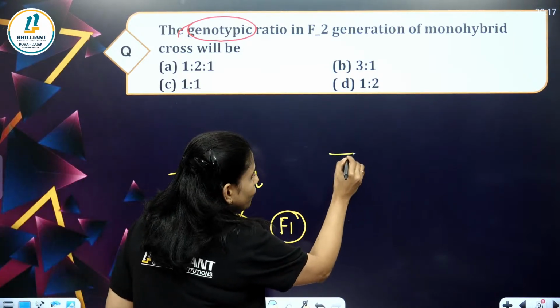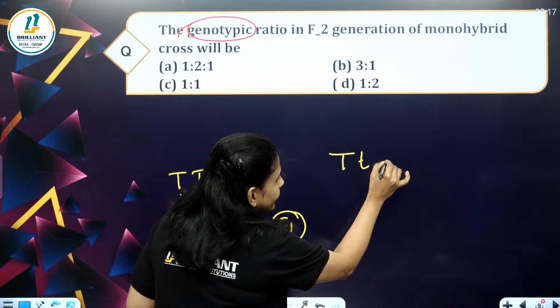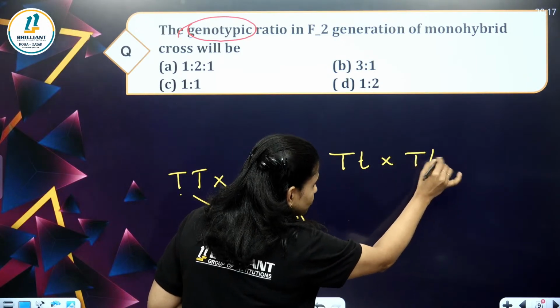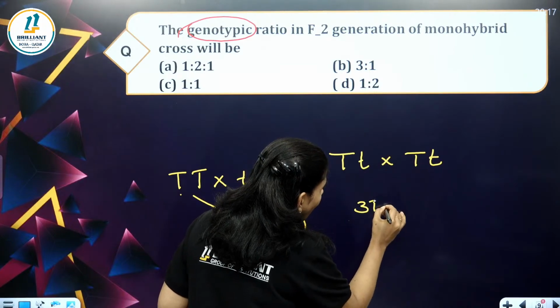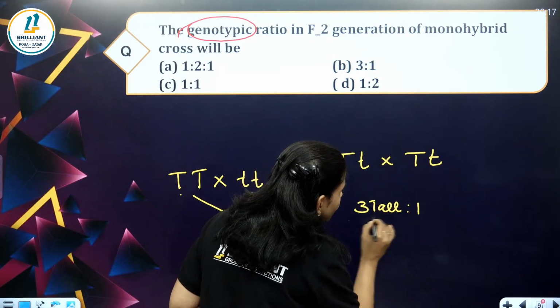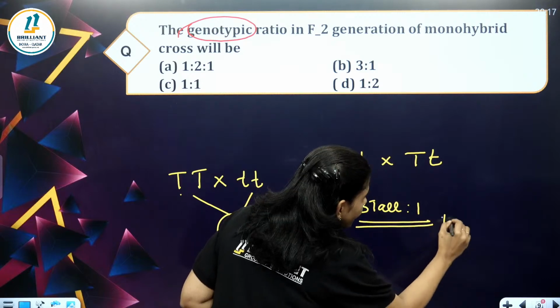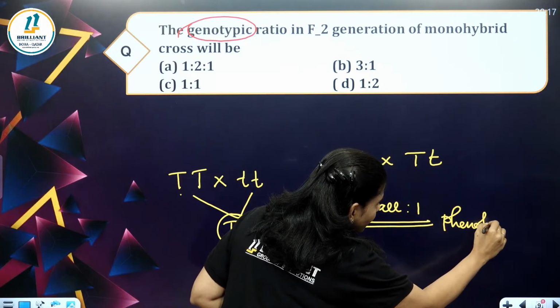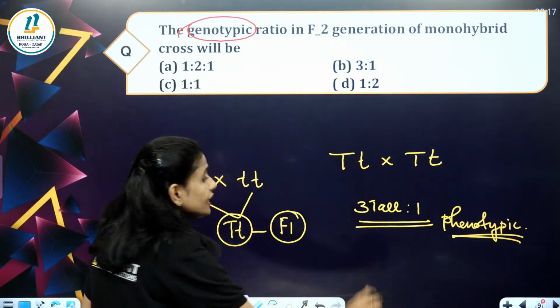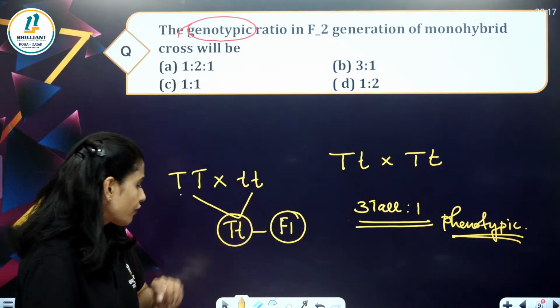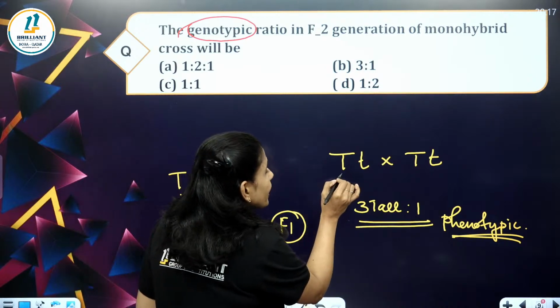And when you do F2, capital T small t into capital T small t, then we will get 3 tall is to 1 dwarf. That is the phenotypic ratio we got. Now what we have to do?